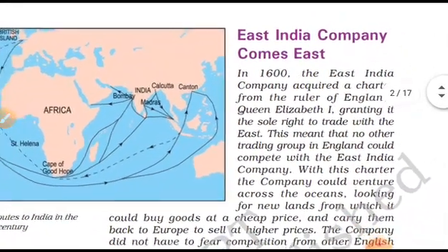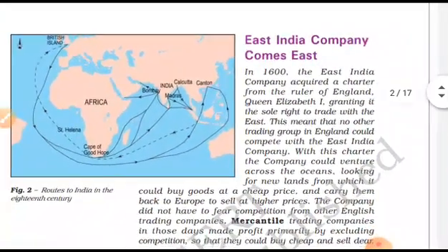Now the most important thing for you people is the establishment of the East India Company. Guys, always remember that the East India Company came here not only for trade. They came to Africa, North America, South America, just for trade, and then they occupied and made slaves of the people.